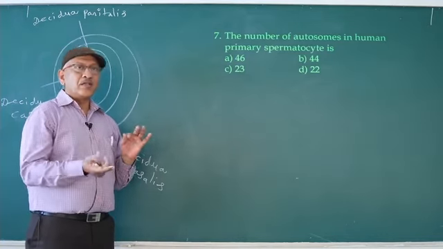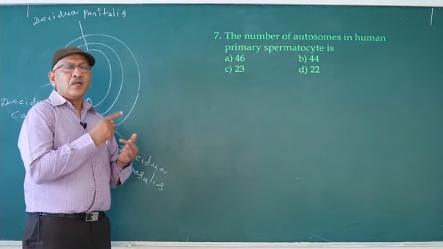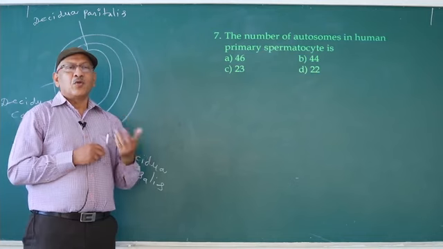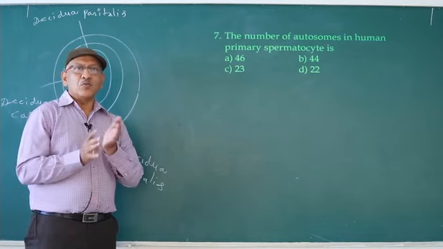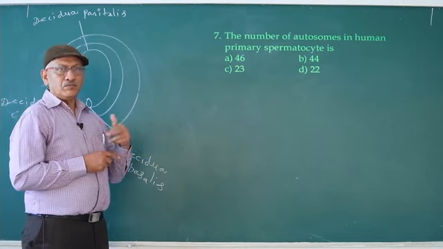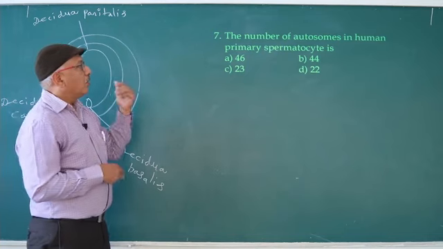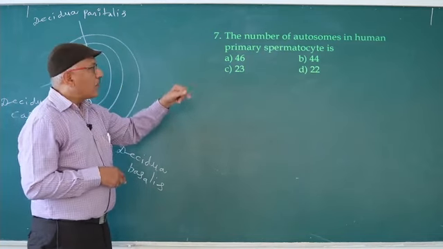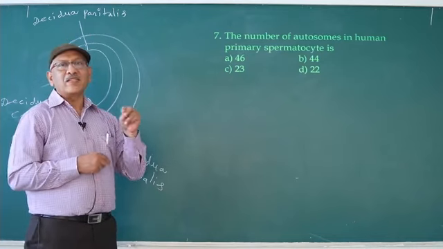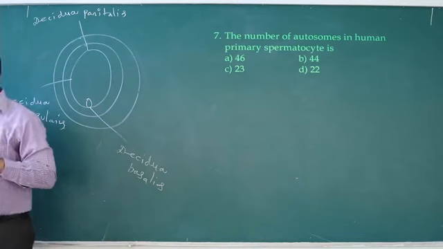First you should know the diploid stages. Primary spermatocyte is diploid, spermatogonia is diploid. Number of chromosomes in the diploid stage is 46. Total number of chromosomes means autosomes plus allosomes. In humans, allosomes are 2, in male 2, in female 2. So the total number of autosomes is 44, plus 2 allosomes X and Y. So answer is 44. Next question.